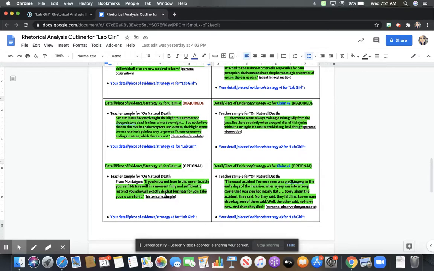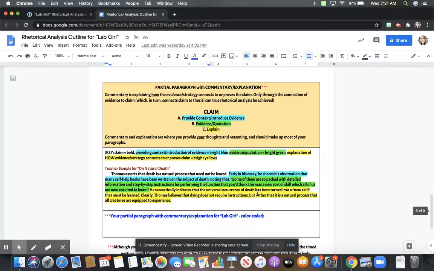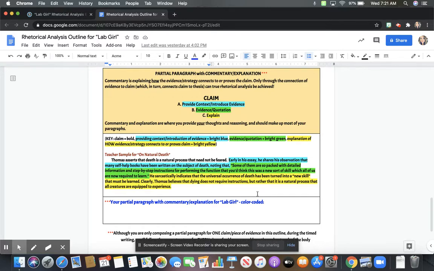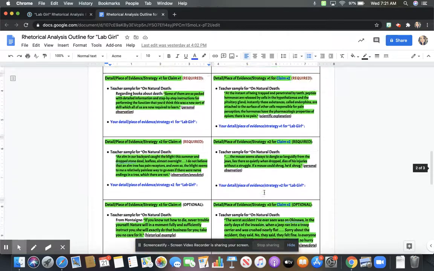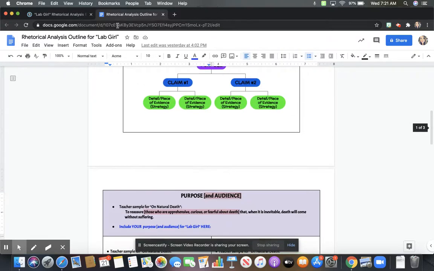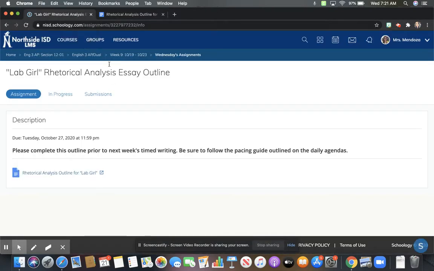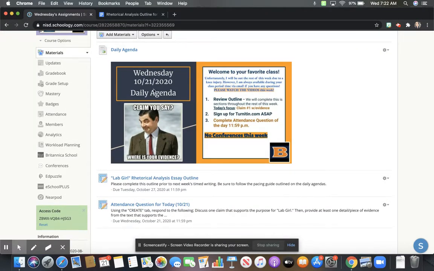Your third piece of evidence is optional, but it's there for you in case you'd like to complete it. Again, we're only completing the claim number 1 side. That is it. Tomorrow we will complete claim number 2. And then Friday we'll talk a little bit about commentary, and how we should be able to write all of that together. So please don't go ahead of me. Please only work on the sections that I'm asking you to work on, so that way we're working on this in pieces. You can use this entire thing on your timed writing essay next week, but keep in mind that you will only have 45 minutes in which to complete that essay. So it's really important that you take this step by step.